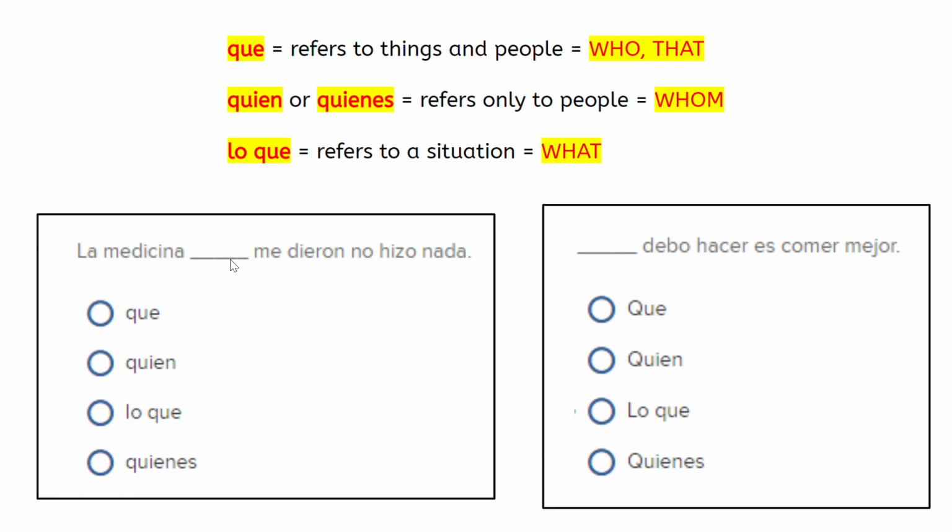La medicina blank me dieron no hizo nada. The medicine, that's a thing, that they gave to me didn't do anything. Blank debo hacer es comer mejor. Blank I should do is eat better. That is that which or who. The big idea, okay? The thing that I should do is eat better. It's not a thing, but it's an idea.